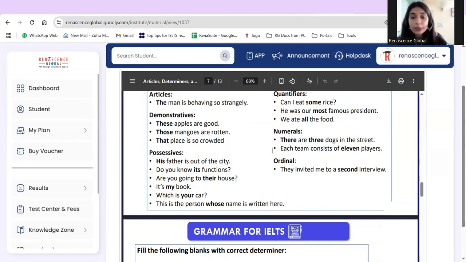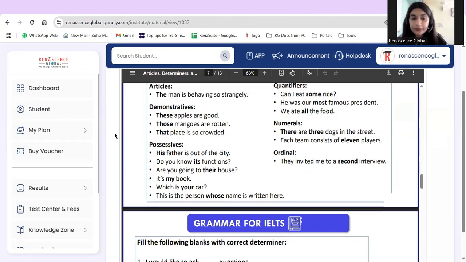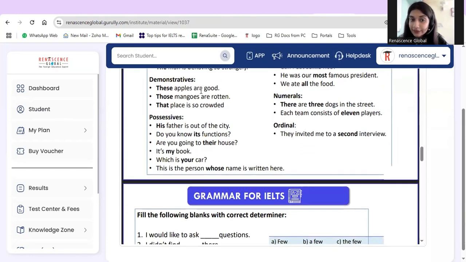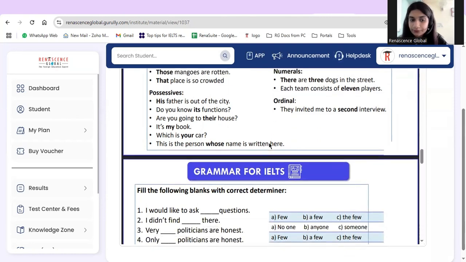When we talk about numericals: there are 3 dogs in the street. Each team consists of 11 players. If we talk about possessiveness: his father is out of the city. Do you know its functions? Are you going to their house? It's my book. If we talk about ordinals: they invited me to a second interview.